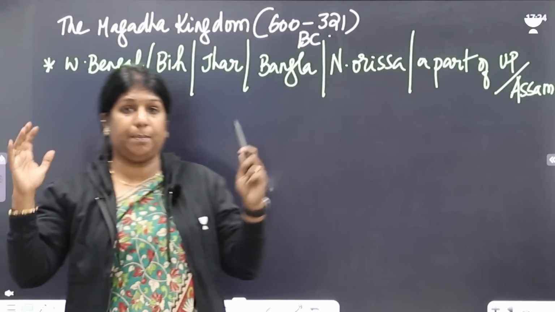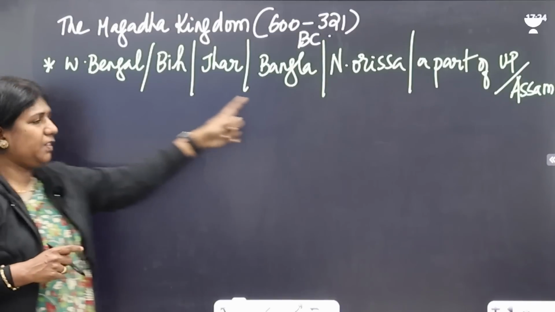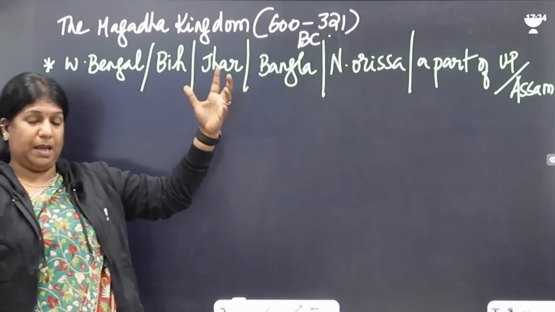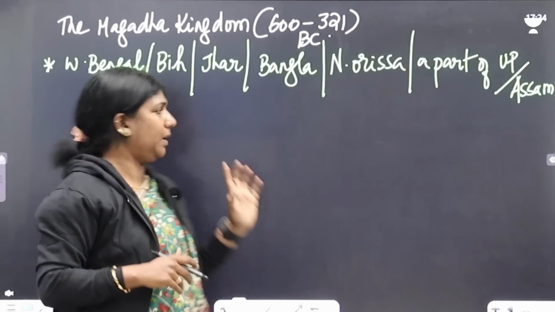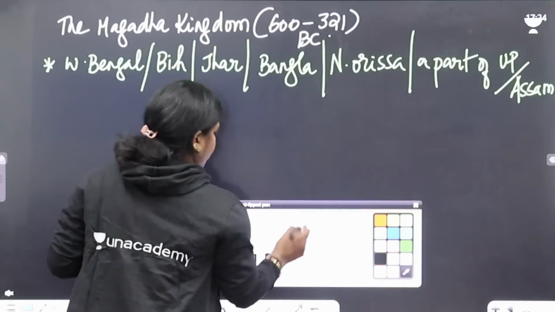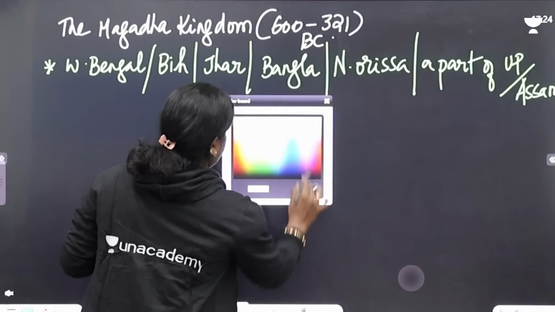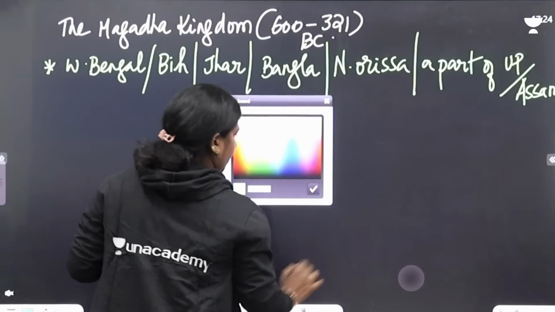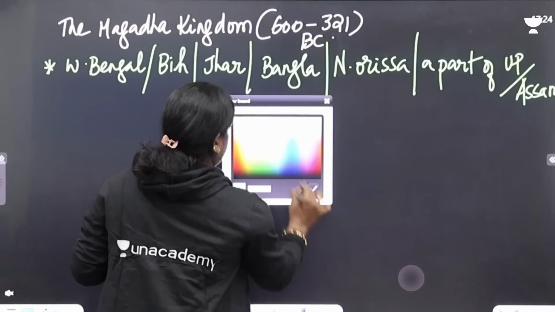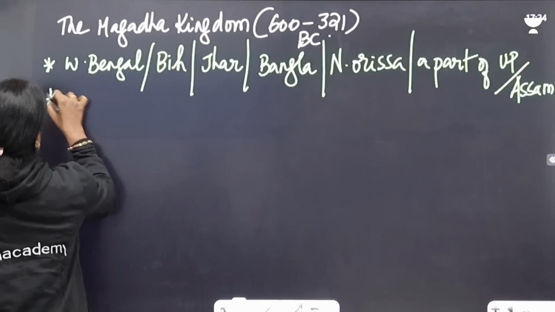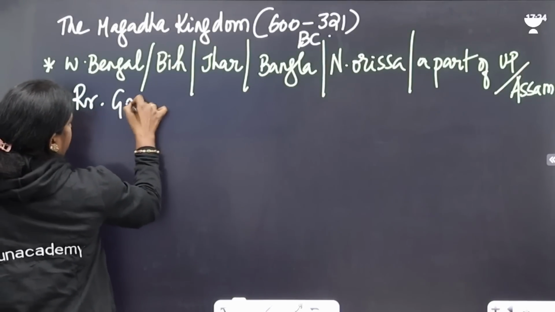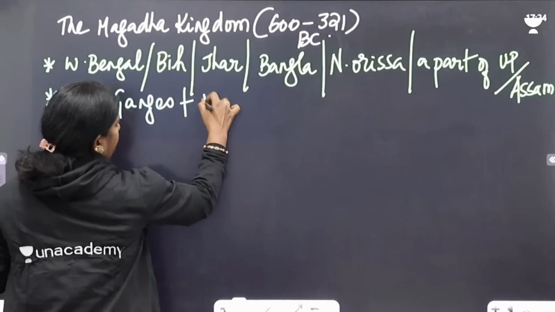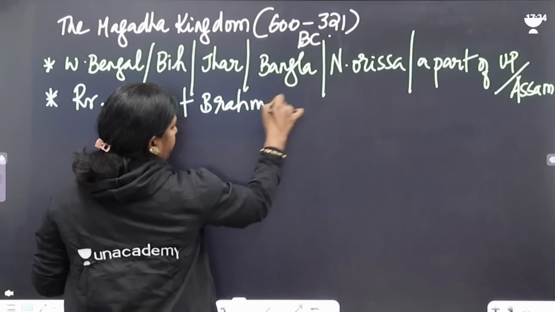So imagine how big Magadha is. That's why this is the partition of Bengal. The big Bengal which was partitioned is this one only. So this is Magadha. And when you look at the rivers located here, we have the great river Ganges, and we have the river Brahmaputra.